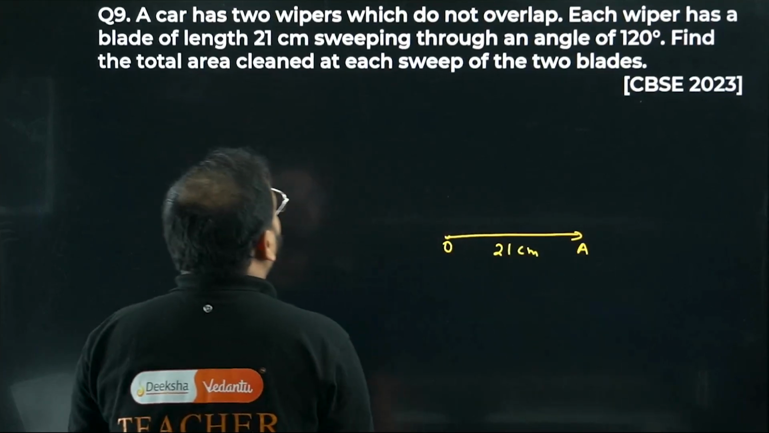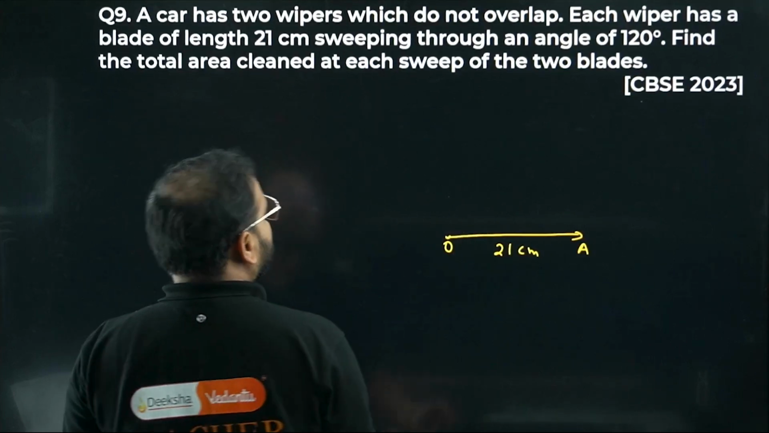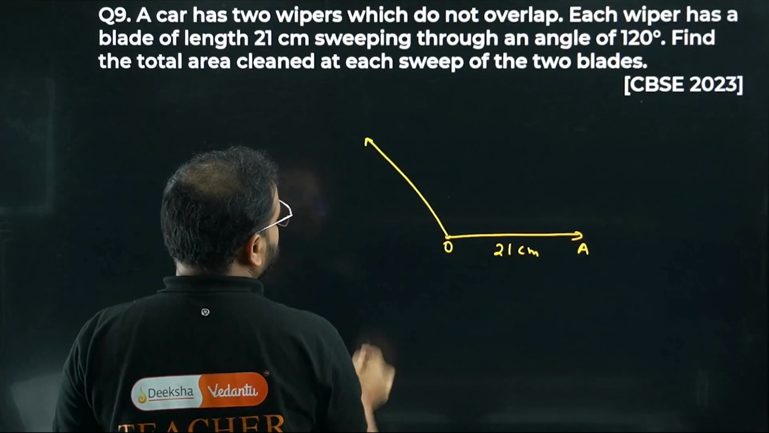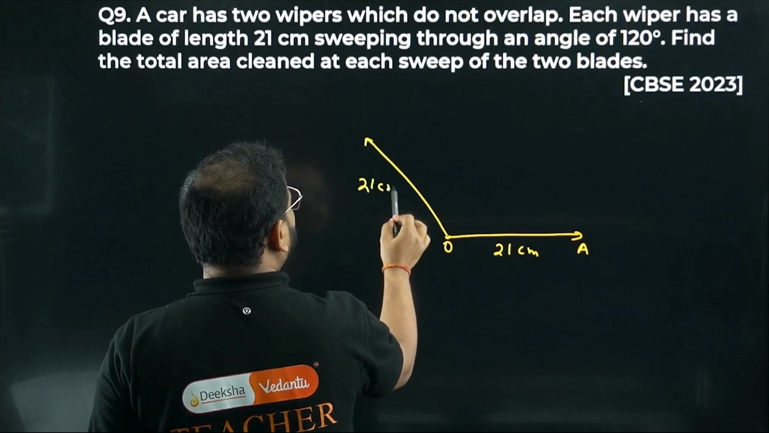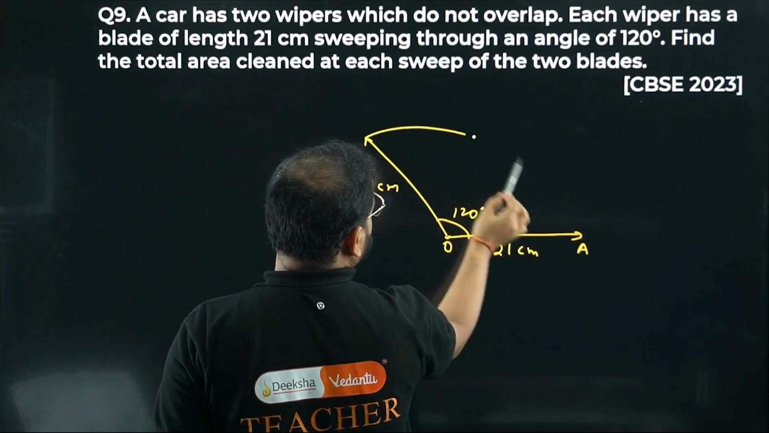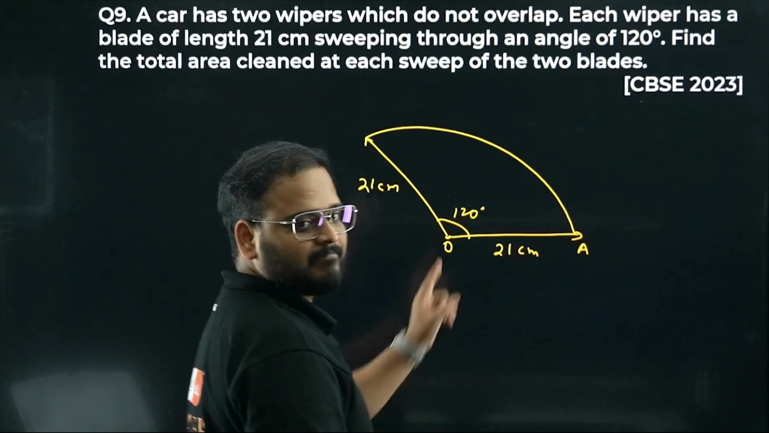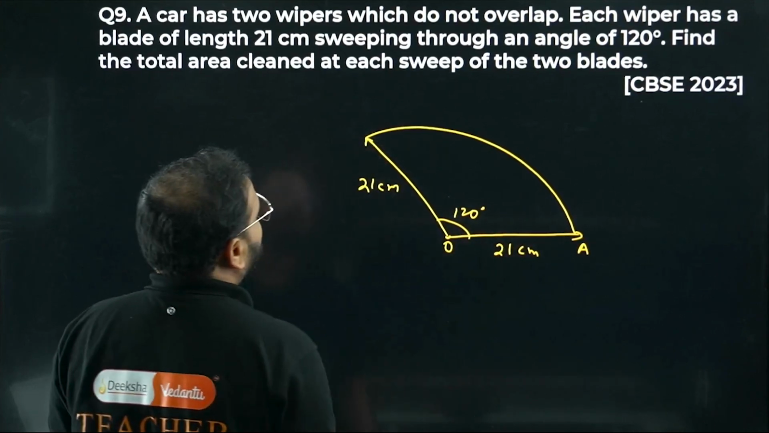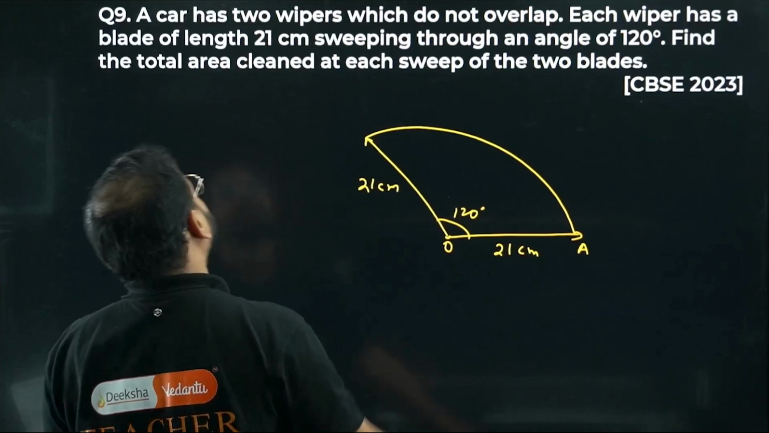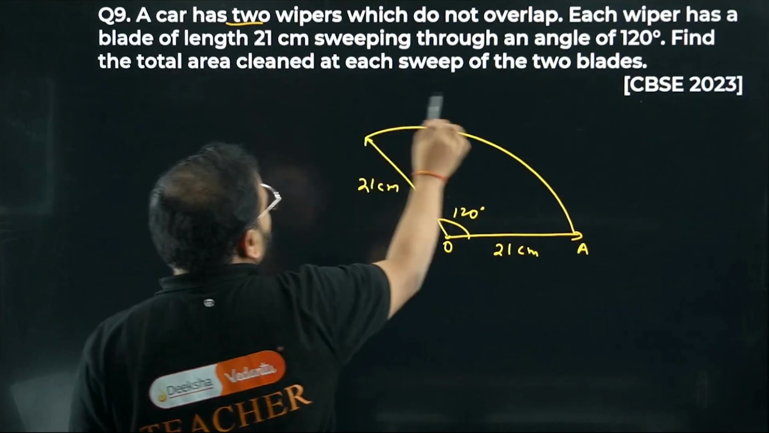Sweeping through an angle of 120 degrees. So this is, let's say, the first blade's position. Again here, after the sweeping, how much is this angle? 120 degrees. This is making a sector. Please check. This is for one blade. Find the total area cleaned at each sweep of the two blades. So let's find for one blade and multiply it with 2.